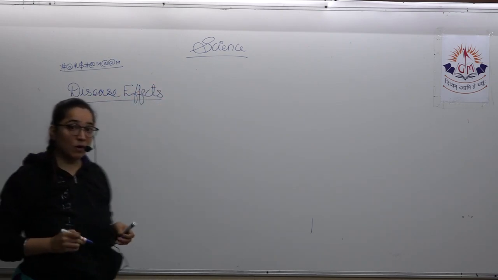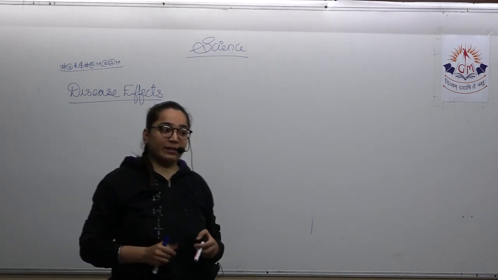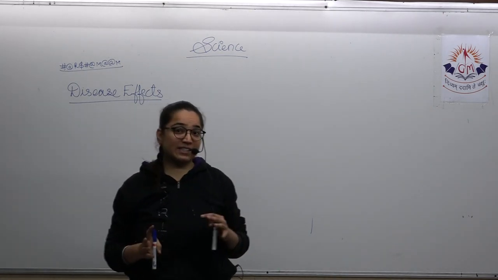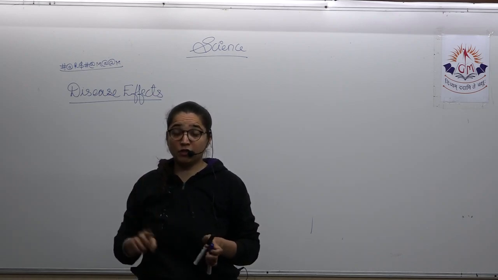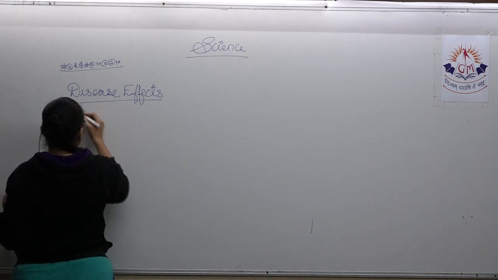If we talk about how is the effect of disease on any particular thing, then there are three ways in which the disease can impact any person. The very first one is the organ or tissue specific effects.